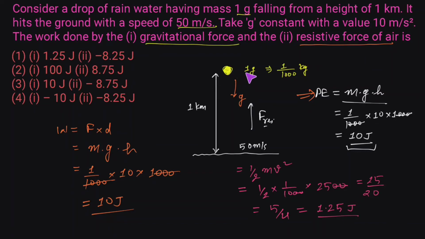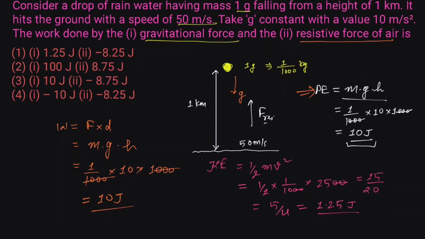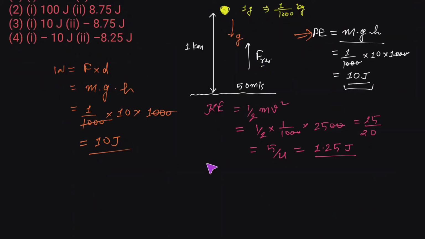So the initial potential energy of this water droplet was 10 joule, but when it reaches the ground, the energy which this particle still has, in the form of its kinetic energy, is only 1.25 joule. So where has the remaining energy gone? So we have to find out that missing energy. So first of all, we have to take the difference.